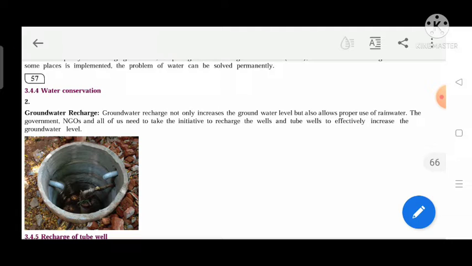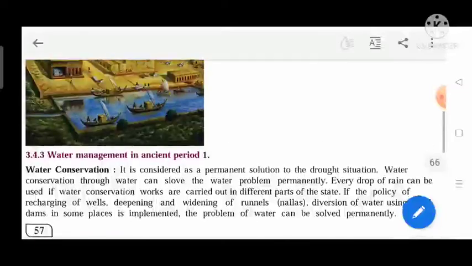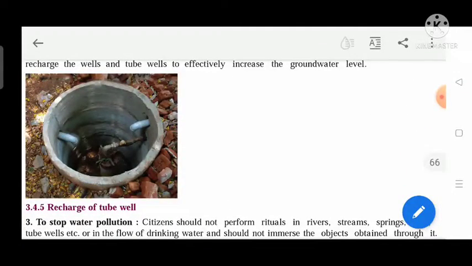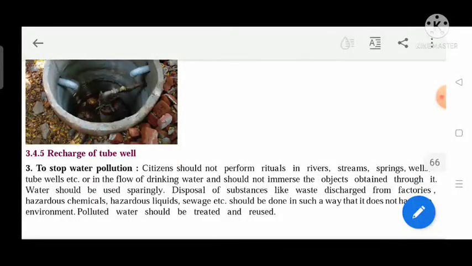Now the wells and bores are the sources which extract water from the ground. Whatever groundwater was present, that we used. And now it is the time to recharge these resources, and if we recharge, the groundwater level will also increase. How can it be done? Recharge of tube well. Here you can see the recharge of tube well showing some pipes going downwards in the tube well, and these pipes will release the water in the tube well.